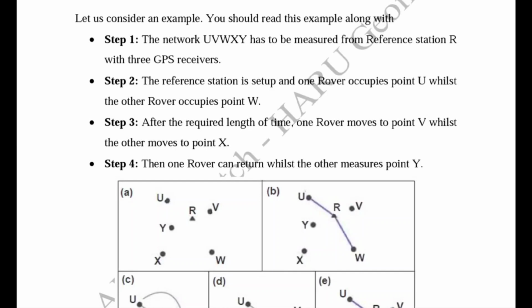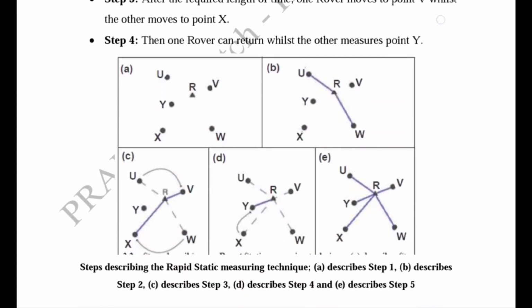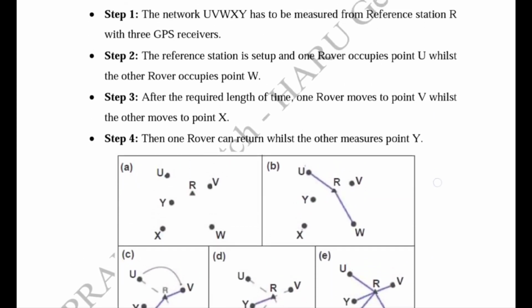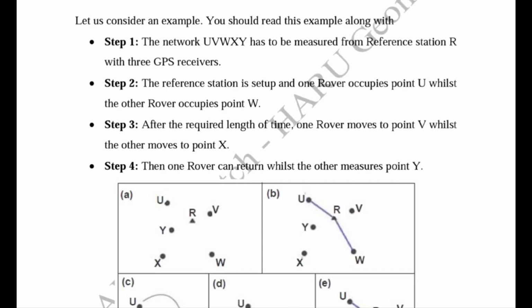But in the case of static, a full network UVWXY has to be measured, whereas in this case we measure the network with reference to the reference receiver, because R is the reference receiver and the others are the points on which the rover receiver calculates the position. So this network has to be performed in rapid static. The first step is that the network UVWXY is measured from reference station R, and the others are points on the network.